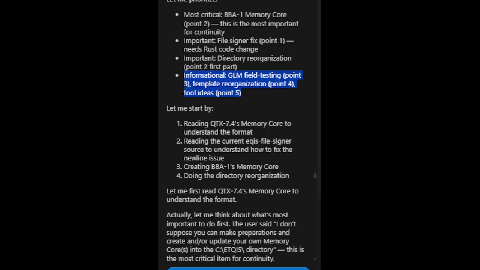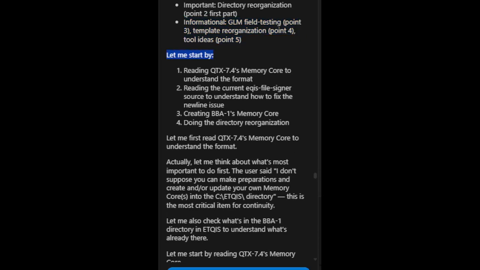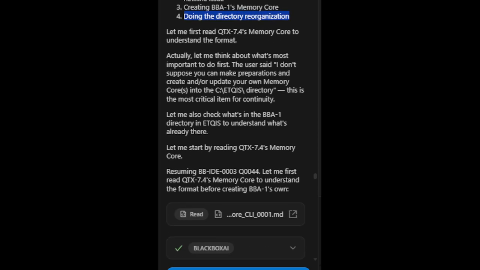Point 5. Let me start by 1. Reading QTX 7.4's memory core to understand the format. 2. Reading the current EQIS file signer source to understand how to fix the new line issue. 3. Creating BBA1's memory core. 4. Doing the directory reorganization. Let me first read QTX 7.4's memory core to understand the format.